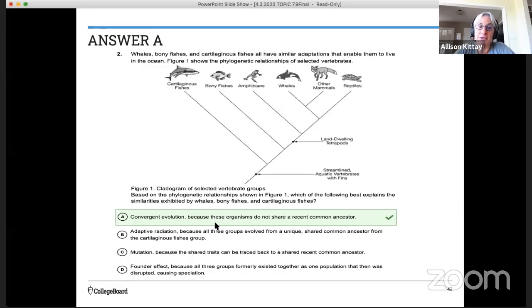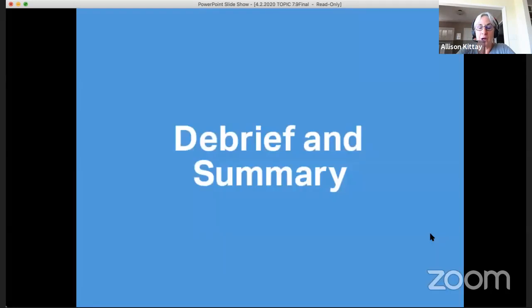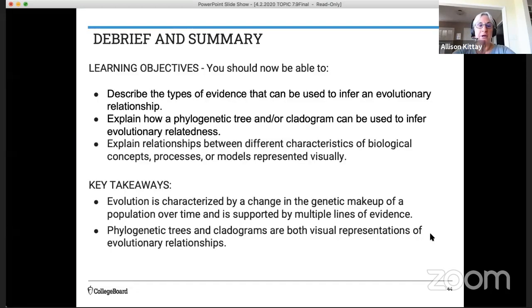Okay, the correct answer is A, convergent evolution. These organisms do not share a recent common ancestor. So look at those nodes for the common ancestors and look at where that recent common ancestor would be, and you don't see it. All right, so let's debrief, and then we're going to get some practice with some more visual representations.